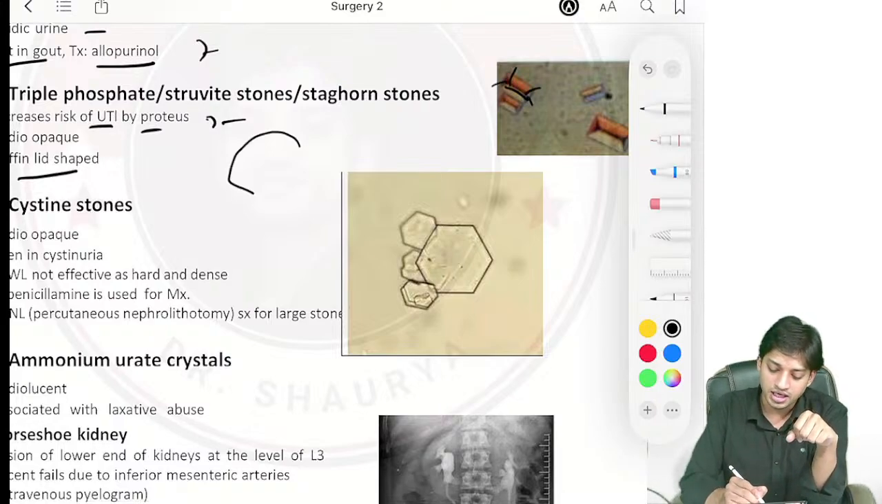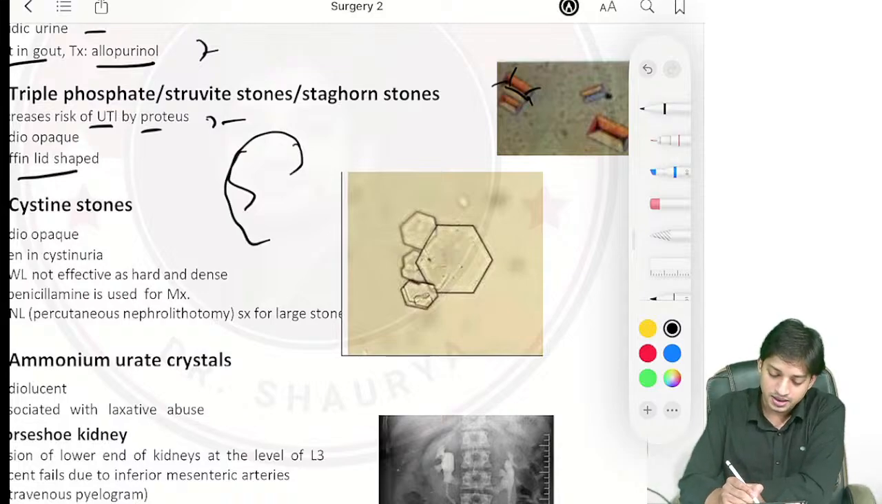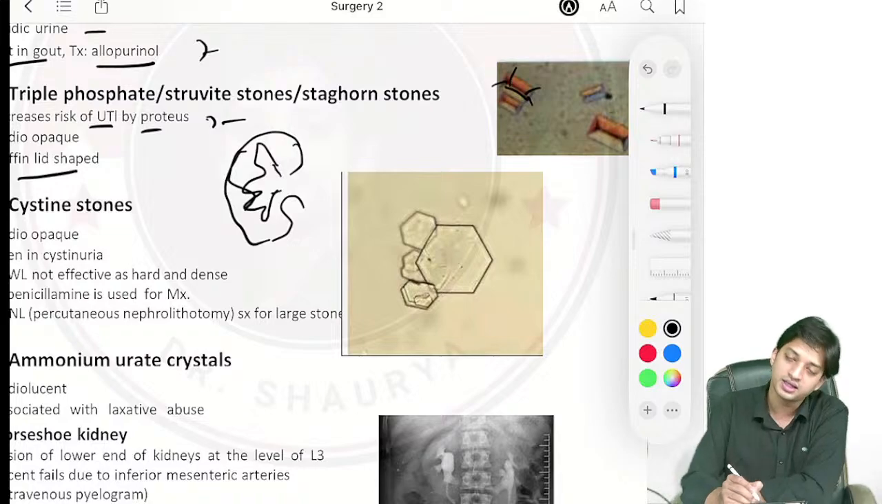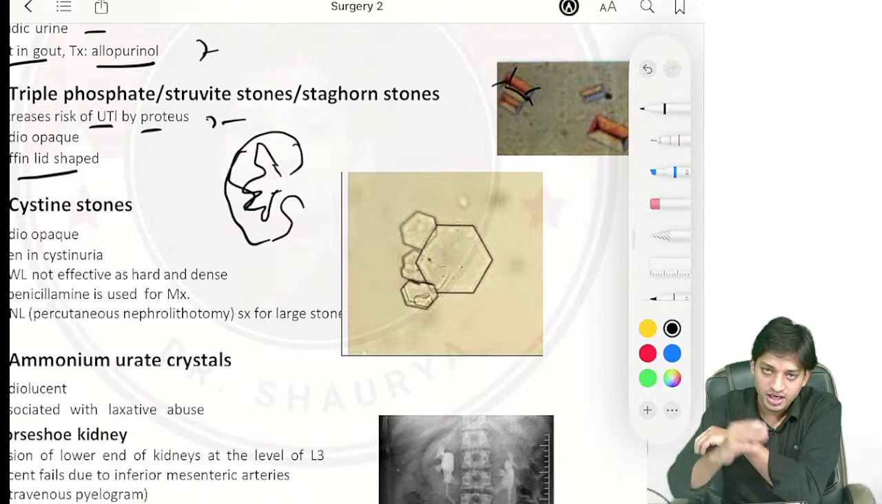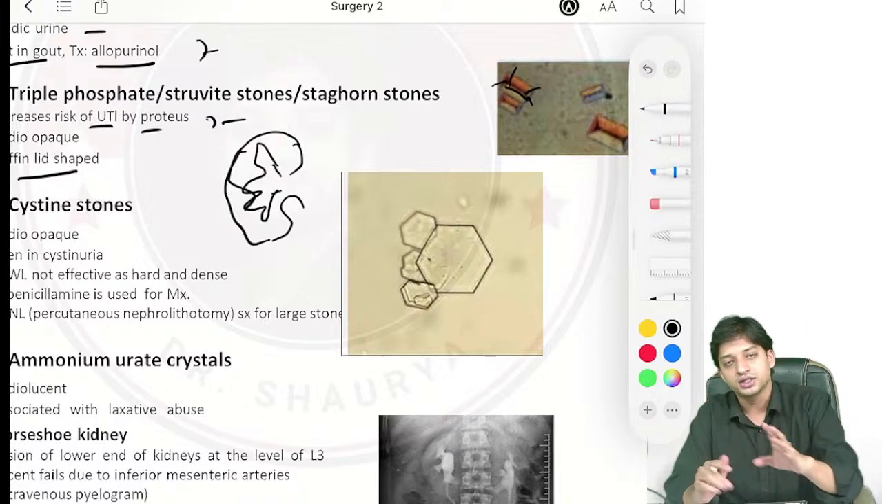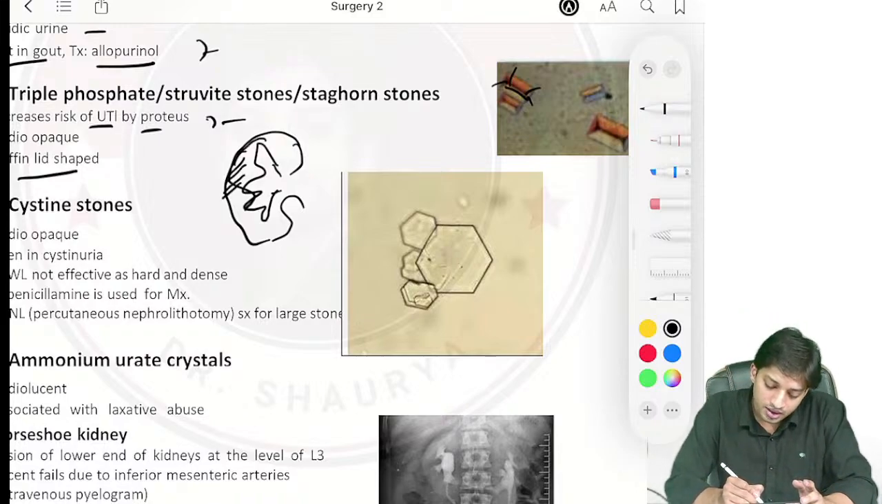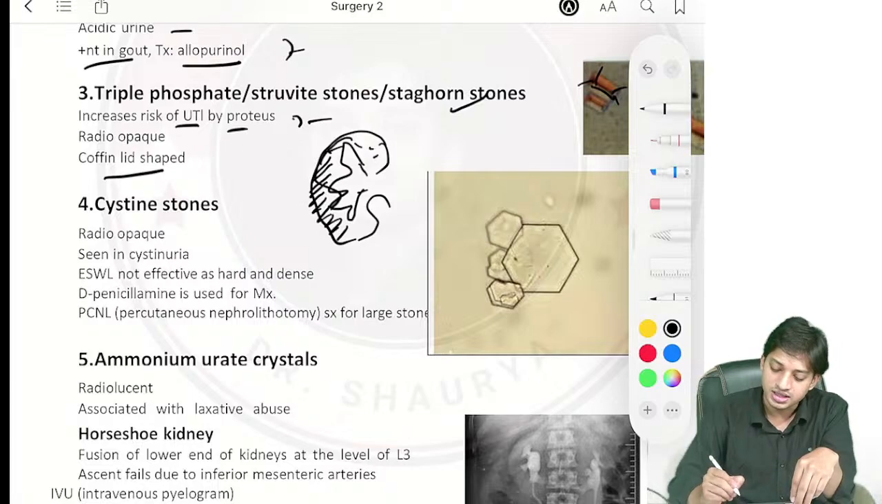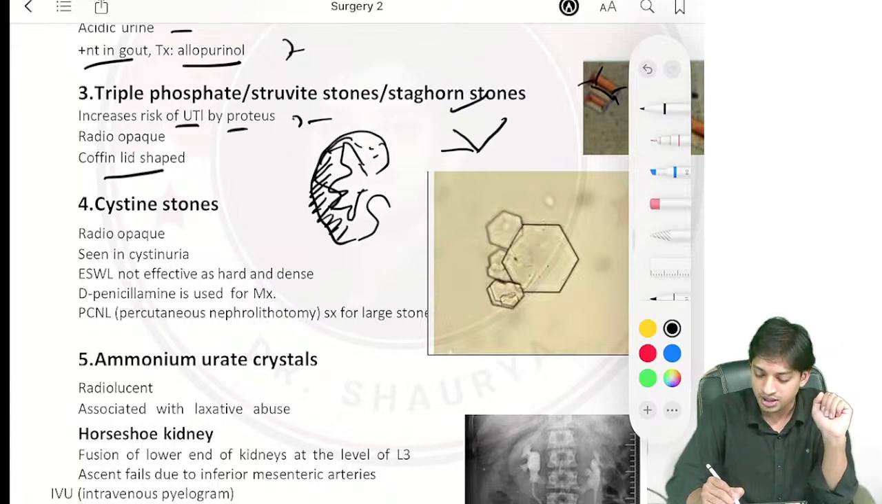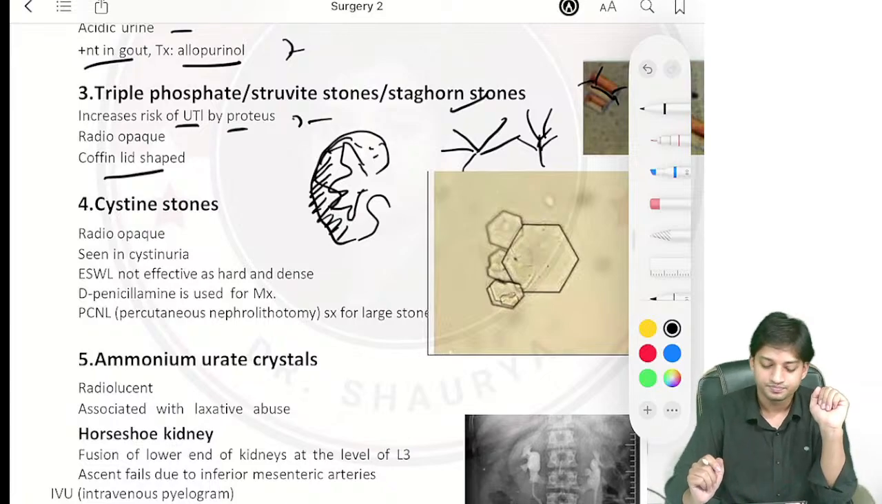Why are they called staghorn calculi? Because in the renal pelvic calyceal system, these stones keep on enlarging and occupy the shape of the reno pelvic calyceal system, and they can destroy the entire renal architecture also, right? So these stones get too large, and they are called staghorn because they appear like the multiple horns of a deer.